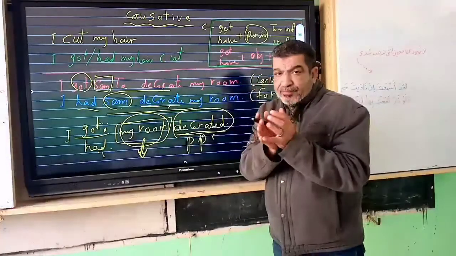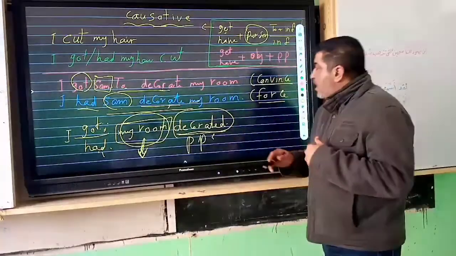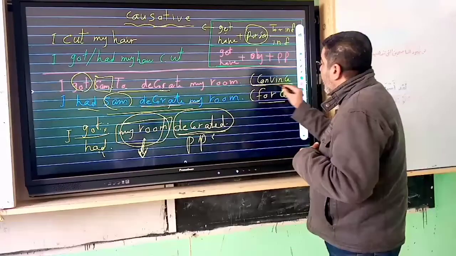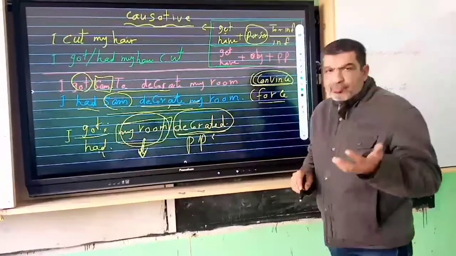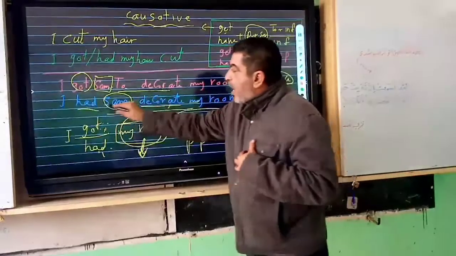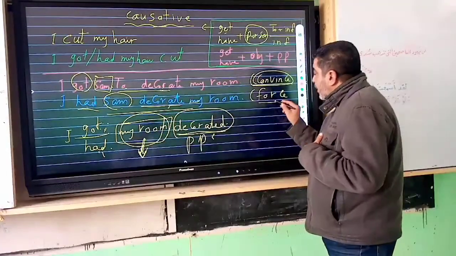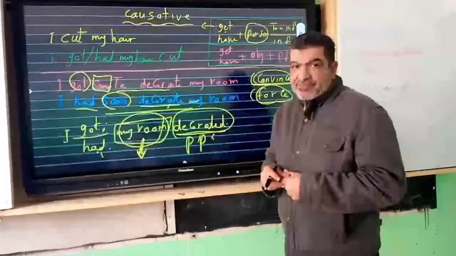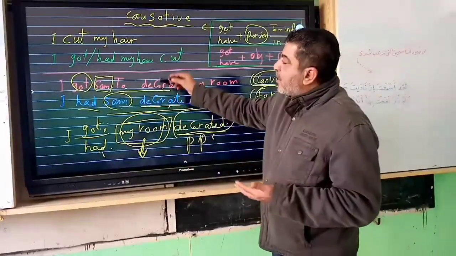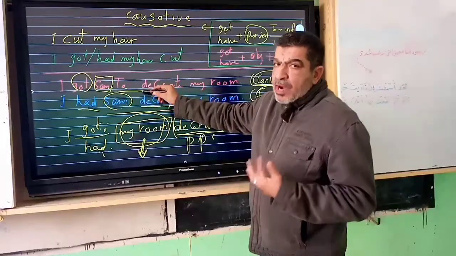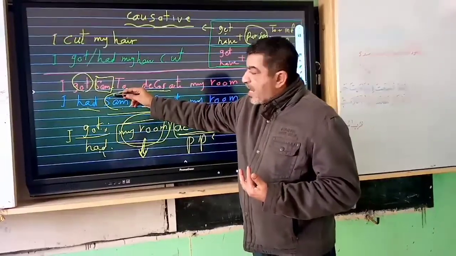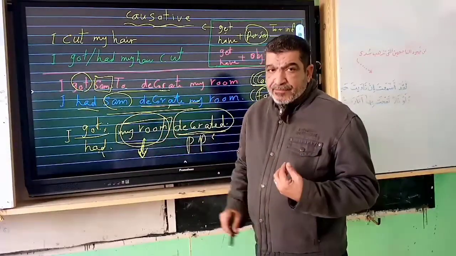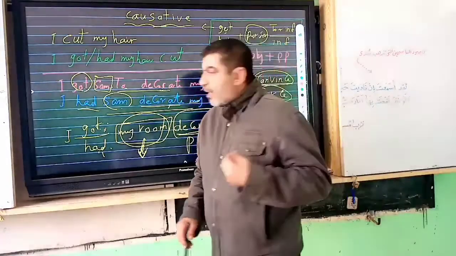This is the form. What about the meaning? Again, if we use get to infinitive, it means I convinced him. But if we say I had Sam decorate my room, it means I forced him to do this. And finally, these are two active sentences using get or have, but this one is the passive form. I'm going to write another two examples.